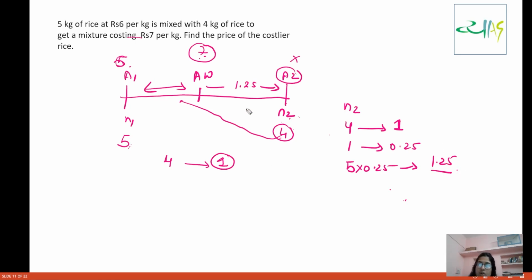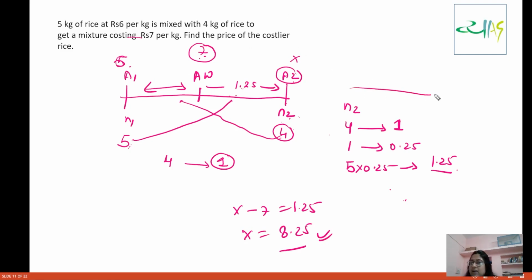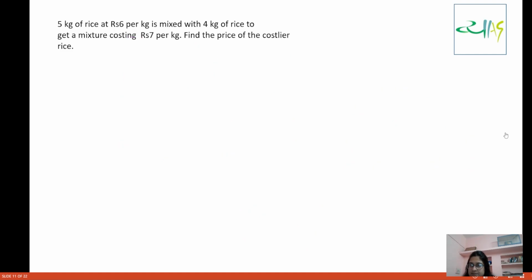Now this 1.25 is the distance, because N1 corresponds to A2 minus AW, as we have already seen. So x minus 7 is 1.25, and x is 8.25. I hope everybody understands this. It is very intuitive, but see how simple this becomes. So this is the concept we can use.